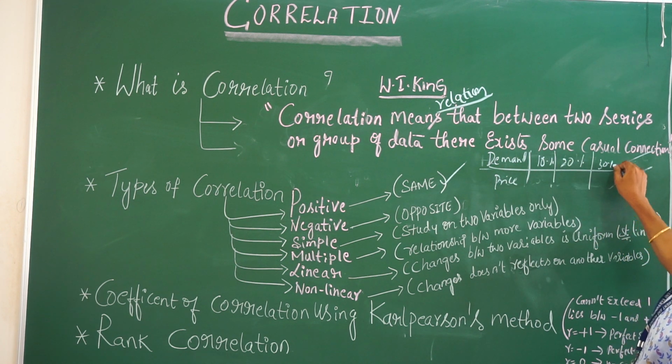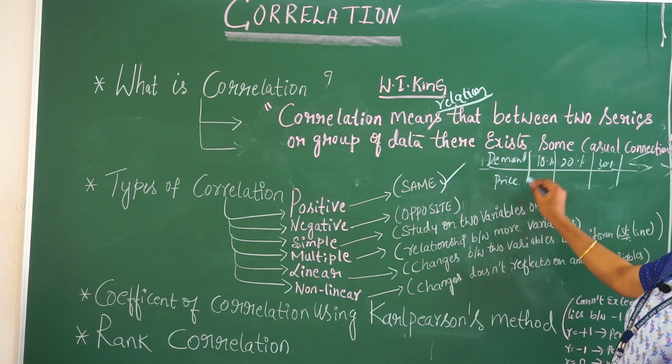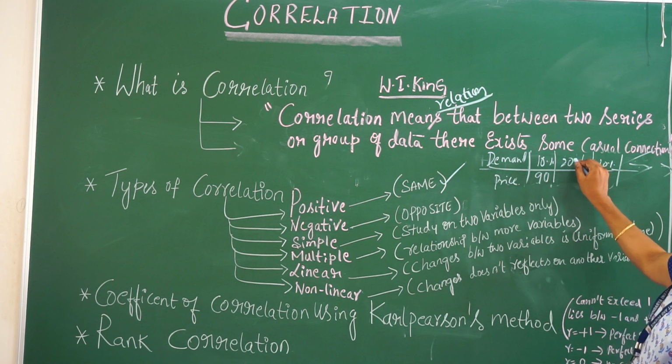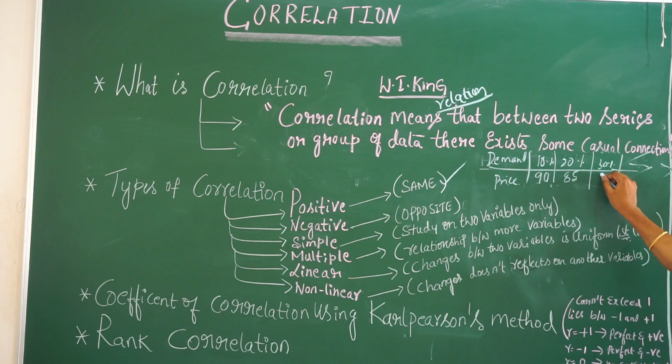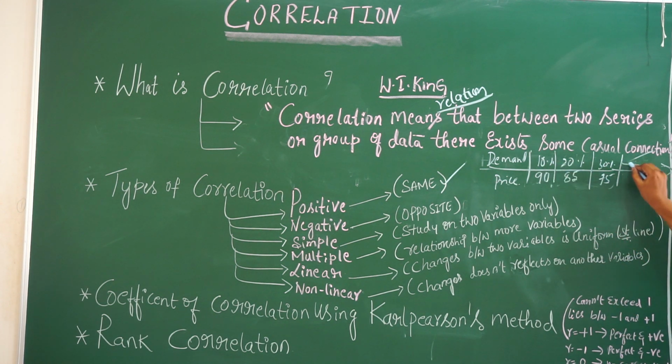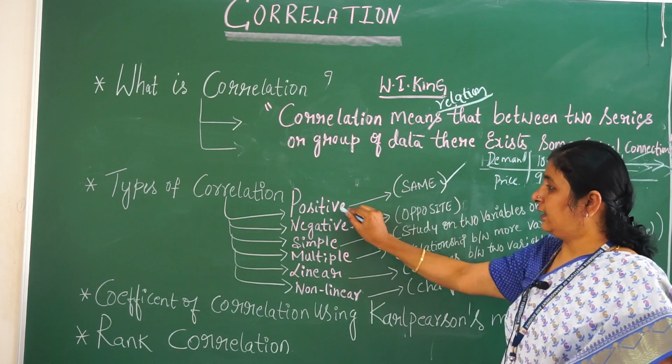Similarly, the price, initially 90 rupees, becomes 85 rupees at 20%, then 75 rupees at 30%. See here, the demand is on an increasing trend whereas the price is on a decreasing trend. Both are moving in opposite directions, hence we call it a negative correlation.